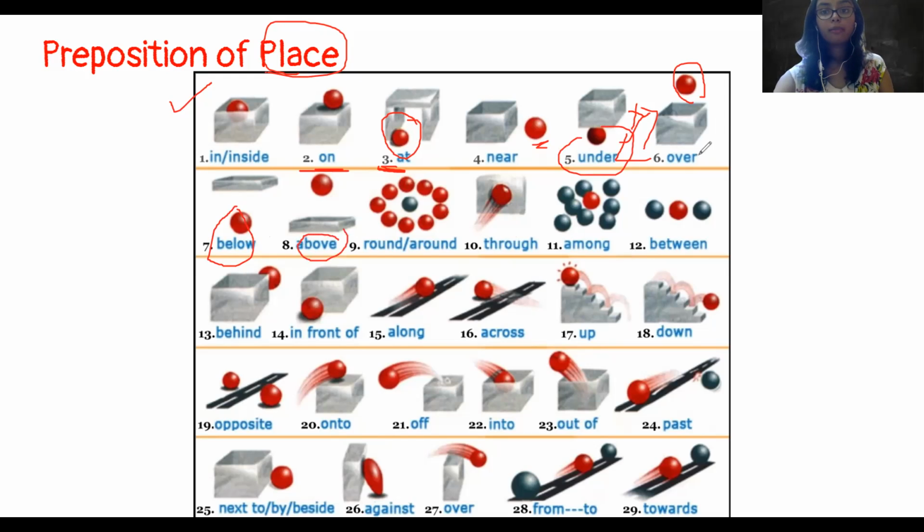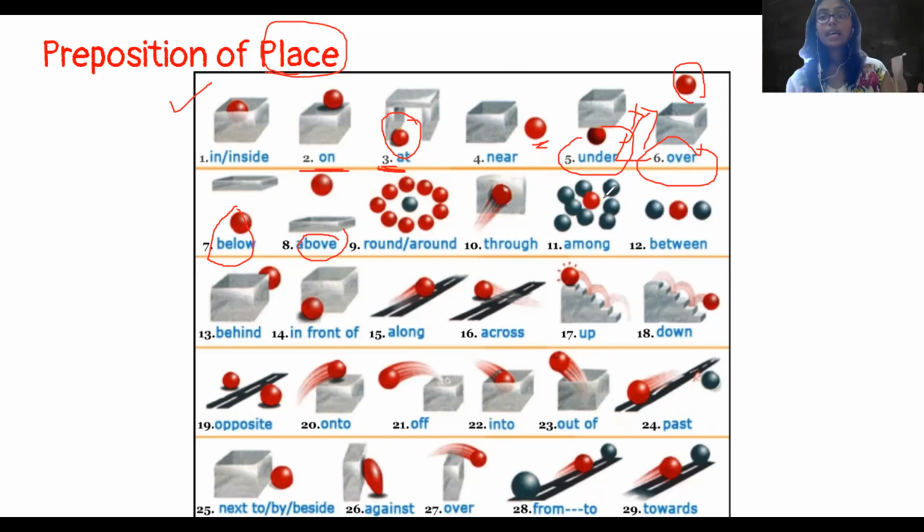Above and over mean the same thing. Both of them mean upar. So the ball is above this. Above matlab upar. Around matlab charo or. Around means charo or. Through meaning ar par.